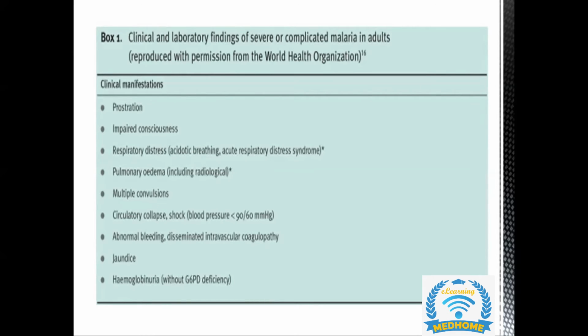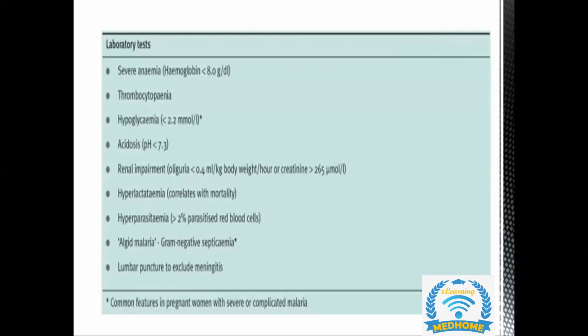So these are the findings. These are the clinical manifestations that we need to see in a woman with severe or complicated malaria. So now we have diagnosed a case, by knowing her signs and symptoms, we've identified that she's a lady who is having malaria in pregnancy. Now we need to go for the investigation. So in terms of investigations, what are we going to find? What will be the findings?